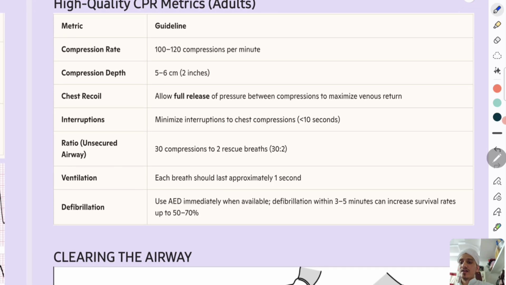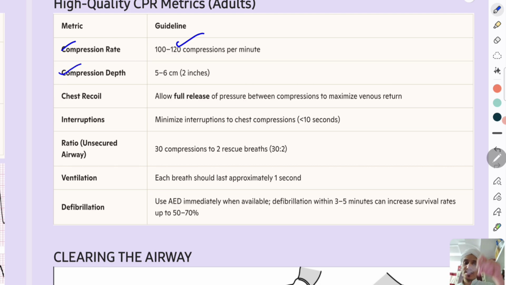Why? Because if the quality of CPR is poor, the circulation to the vital organs, mainly the heart and the brain, is very much compromised. That's why there is a need for high quality CPR to be given to the victim of cardiac arrest. So these are all the things you should do. Compression rate should be 100 to 120 compressions per minute. This is in case of ALS. You should give 100 to 120 compressions per minute, meaning in 1 second you should give at least 2 compressions.